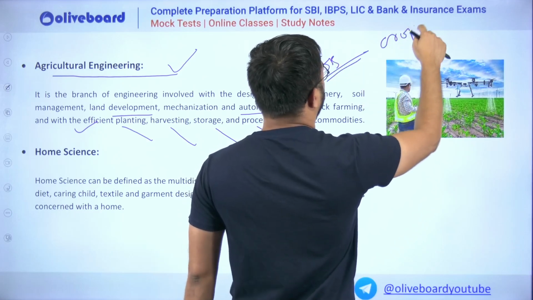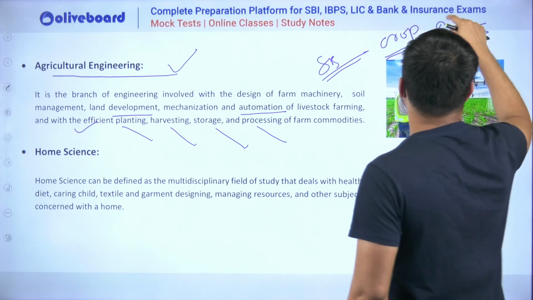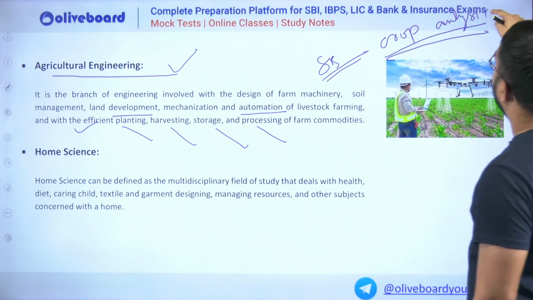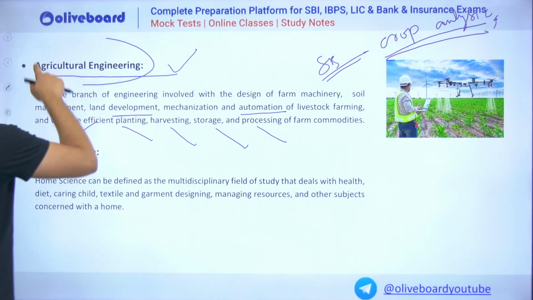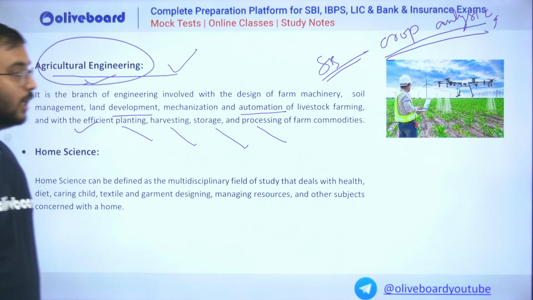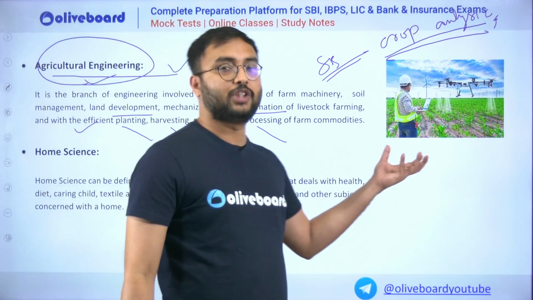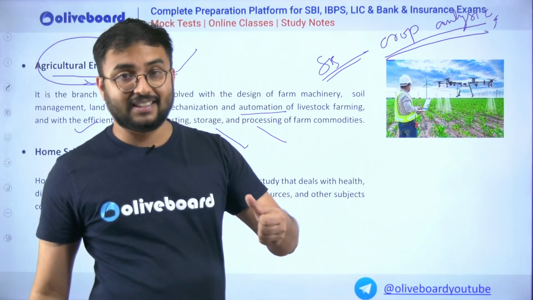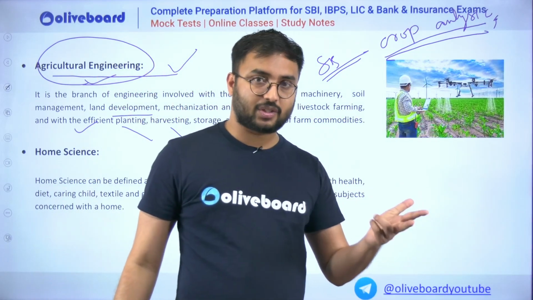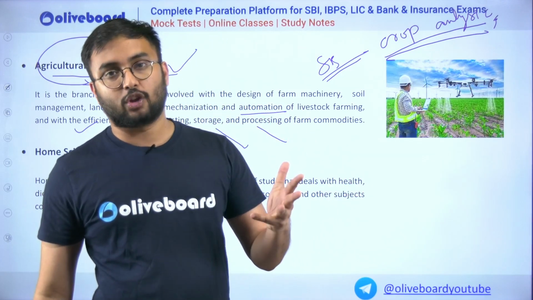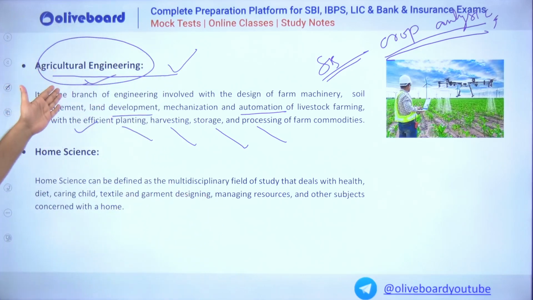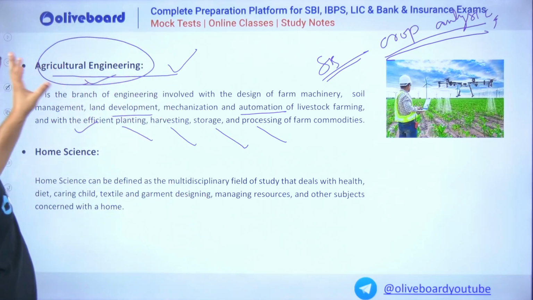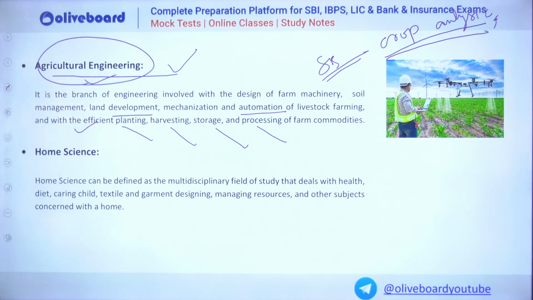crop analysis. That's why agri-engineering is very famous these days, because there are various problems associated, like crop diseases, attack of insects and pests, and optimum utilization of resources. All these things we have to understand can be made better and applied through various advanced technologies. One of the best examples is drones.